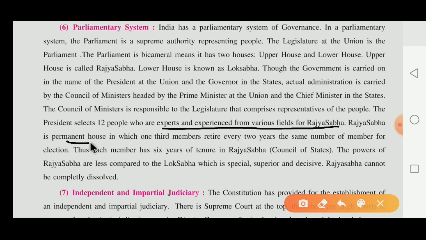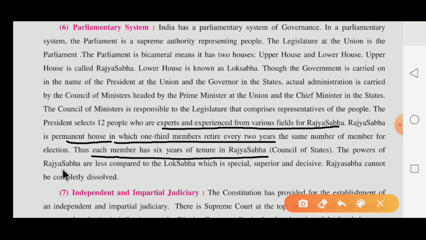The Rajya Sabha is a permanent house in which one-third of the members retire every 2 years. Dear children, be careful: the Rajya Sabha is a permanent house, while the Lok Sabha is a temporary house. The Lok Sabha lasts only 5 years, while each member of the Rajya Sabha has a tenure of 6 years. It is also known as the council of states, whose members elect them.